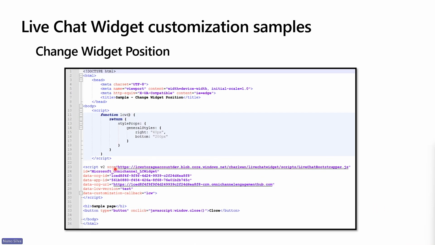So as you can see here, we have the out-of-the-box script for our widget, our new parameter to call our JavaScript function, and then here on the top, we created a new script containing the JavaScript code to adjust the position of the widget.